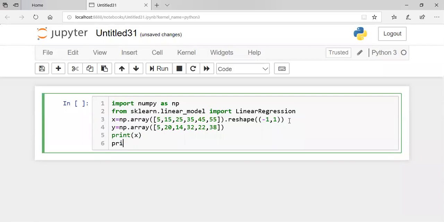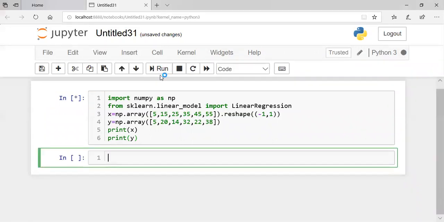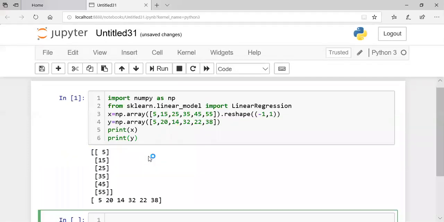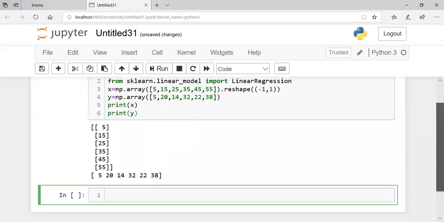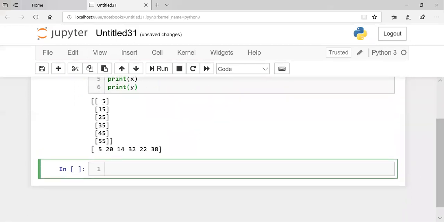So X and Y. This is the standard way of representing input and output: input should be X and output should be Y. My system is taking some time to generate output. Okay, so this is input. Input is one column, I have reshaped it with -1, 1, so only one column over here for input. And this is the output.